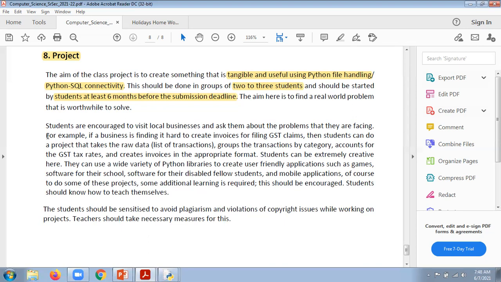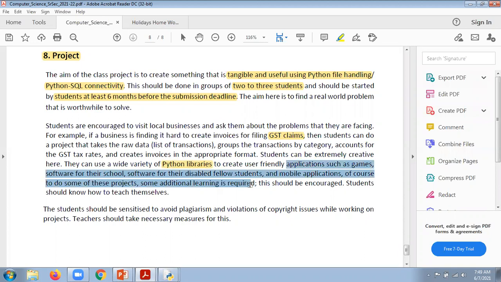After that, what they mention: students are encouraged to visit local businesses and ask them about the problems they are facing. They also give the example of GST, because GST is new in our country. They mention that you can create the project on that as well. They also mentioned that a variety of Python libraries is supposed to be used, and applications such as games, projects, and additional learning are required.